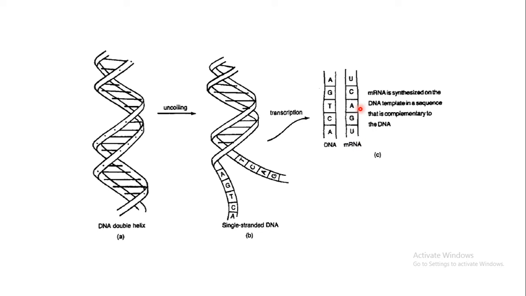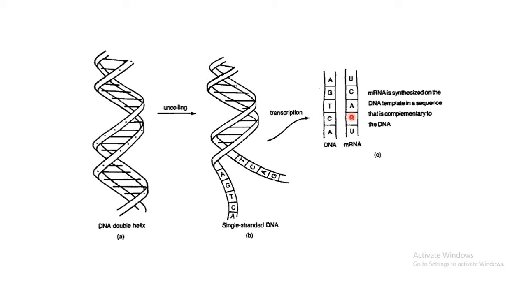This particular sequence codes for a specific type of amino acids. In this mRNA, 3 nucleotides form a particular structure, a triplet.